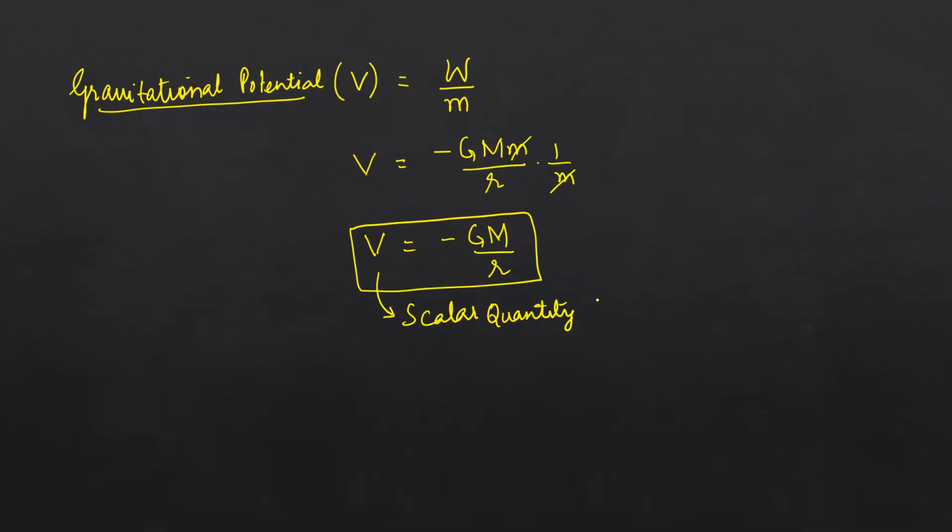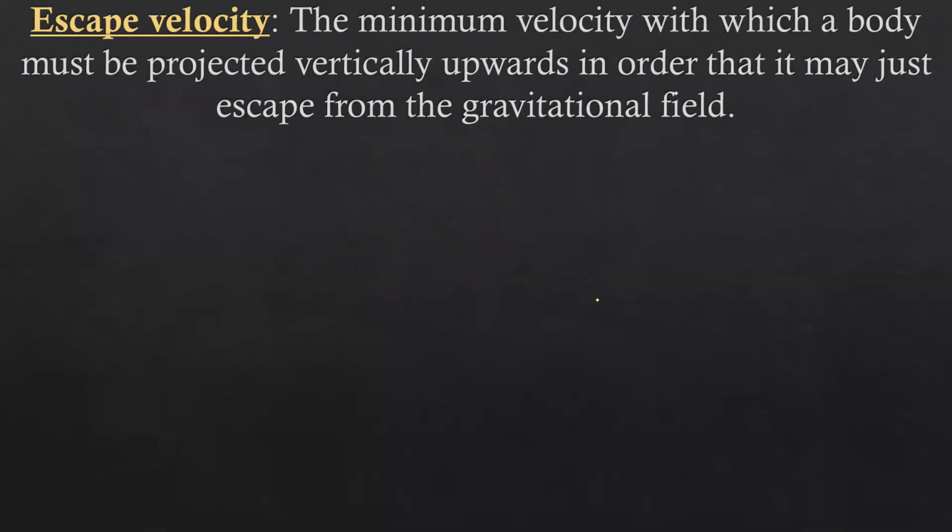Next, we need to find the escape velocity. What is escape velocity? It is the minimum velocity with which a body must be projected vertically upwards in order that it may just escape from the gravitational field. So suppose a body is placed at a particular point on the earth. From that point, I need to throw this body to infinity, right?